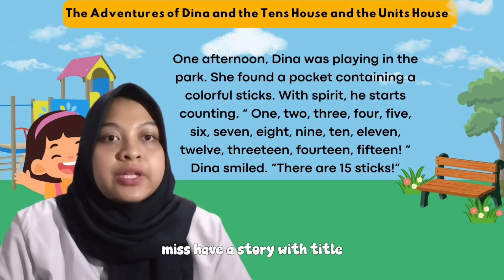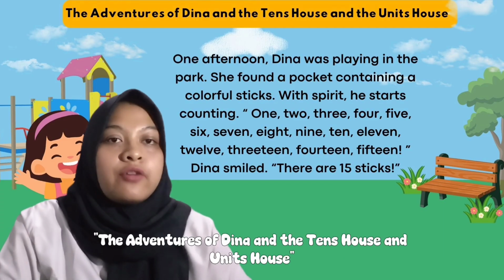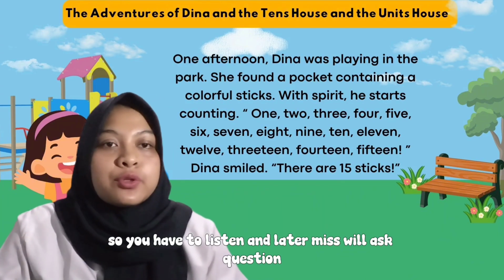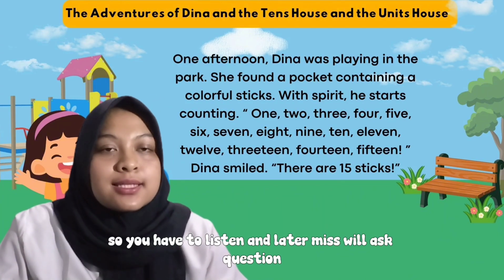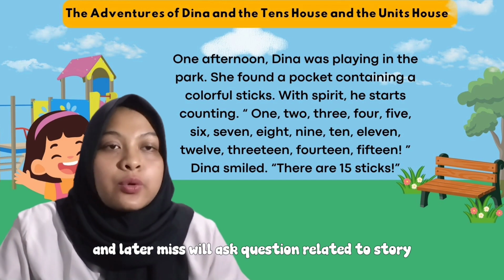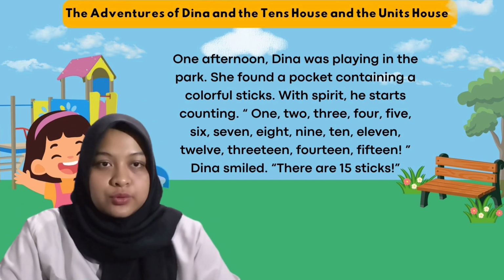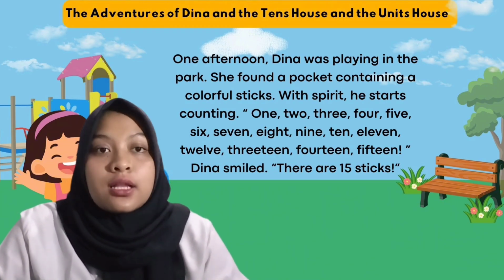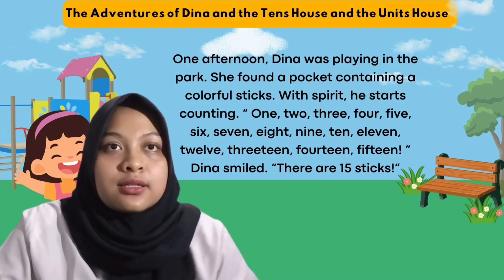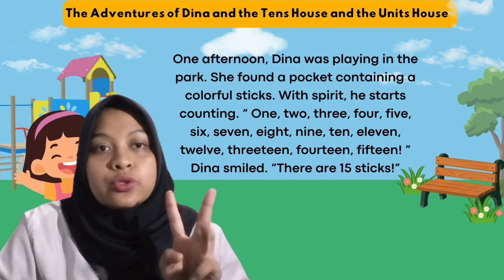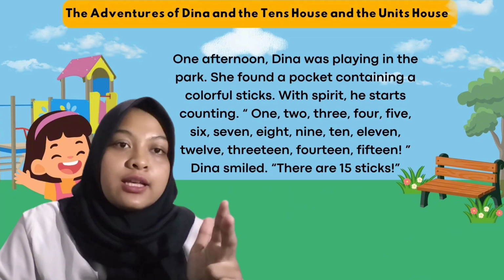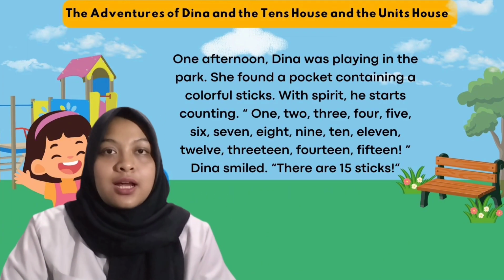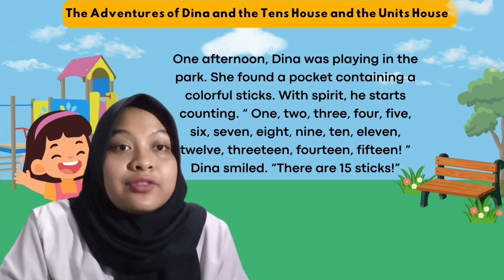We have a story with the title The Adventures of Dina and the Tens House and Unit House. So you have to listen, and later Miss will ask questions related to the story. One afternoon, Dina was playing in the park. She found a pocket containing colorful sticks. She started counting. 1, 2, 3, 4, 5, 6, 7, 8, 9, 10, 11, 12, 13, 14, and 15. Dina smiled. That's 15 sticks.